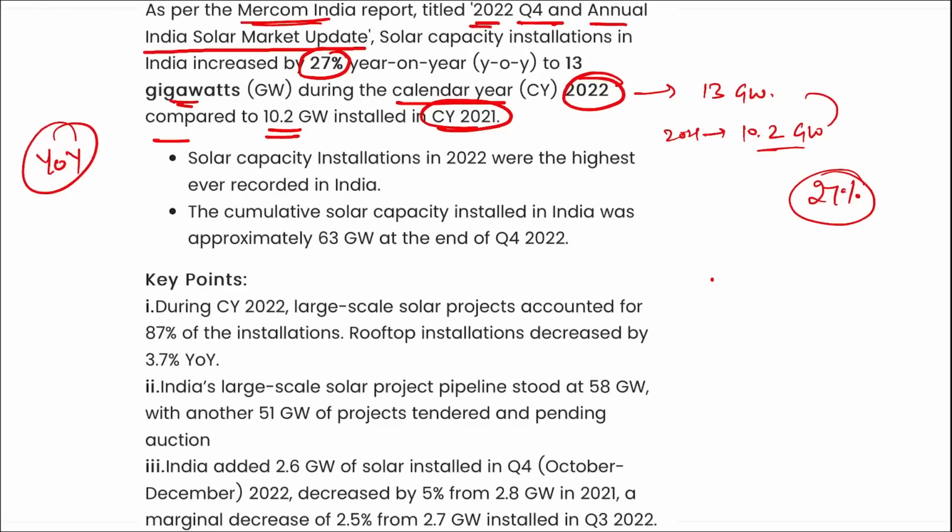All right. Also, if we talk about the state that is performing best in terms of solar energy, it will be your Rajasthan.